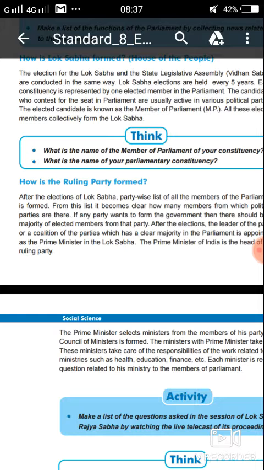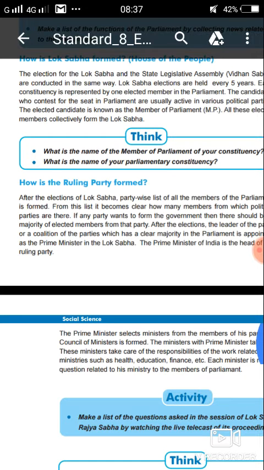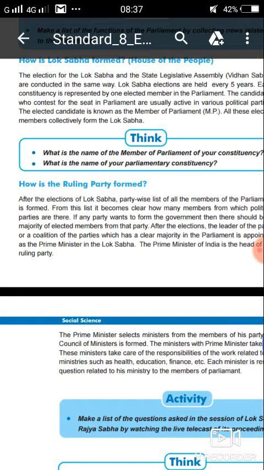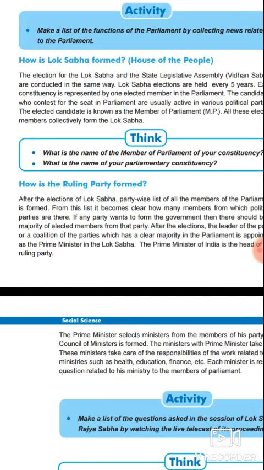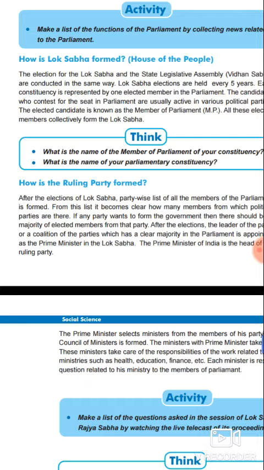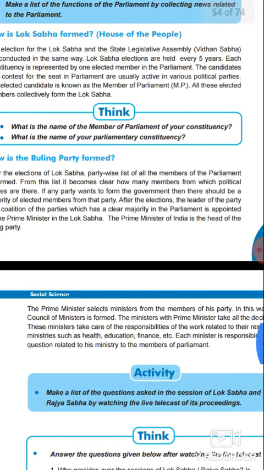The person who presides over the sessions of Rajya Sabha, while the hearing, listening and discussions are going on, is known as the chairman. The Vice President of India acts as the chairman of Rajya Sabha. Dear student, the Prime Minister selects members from the members of the party, as I just told you.